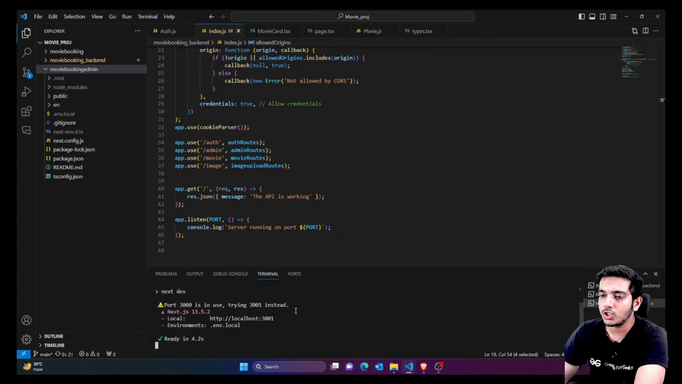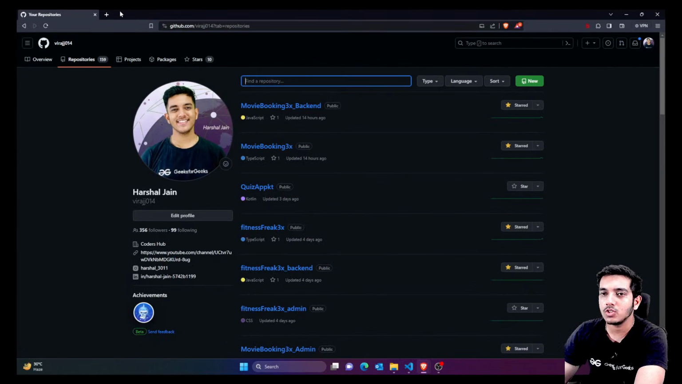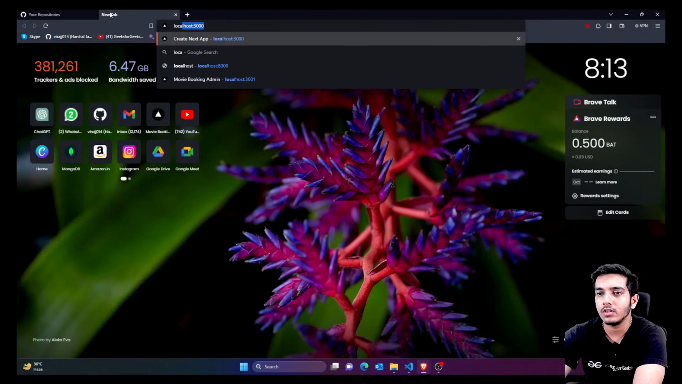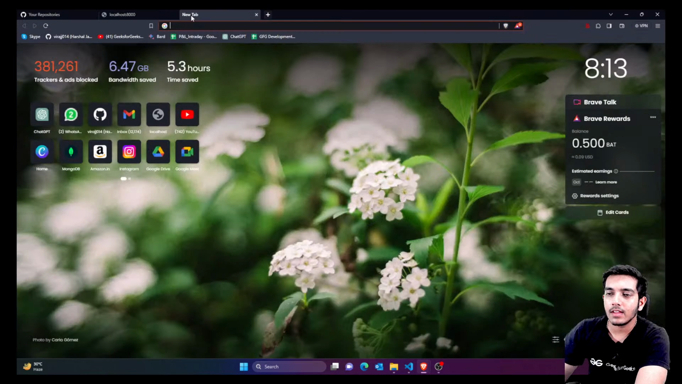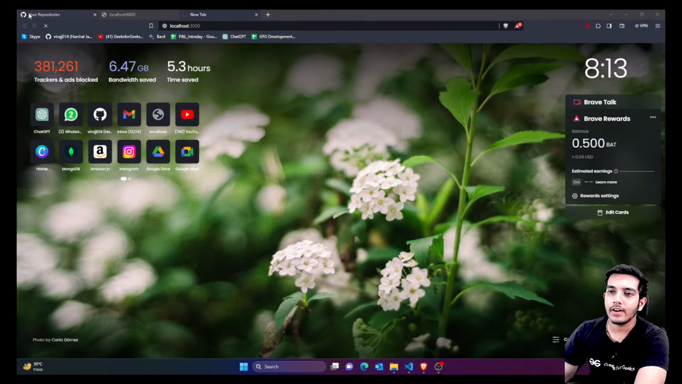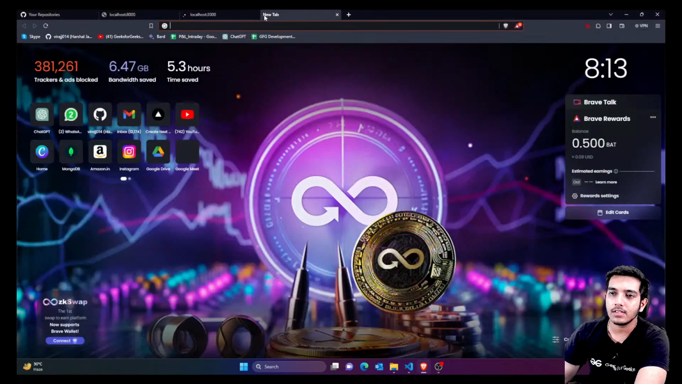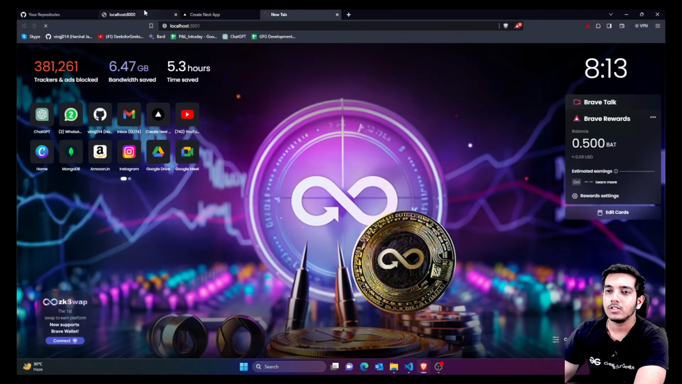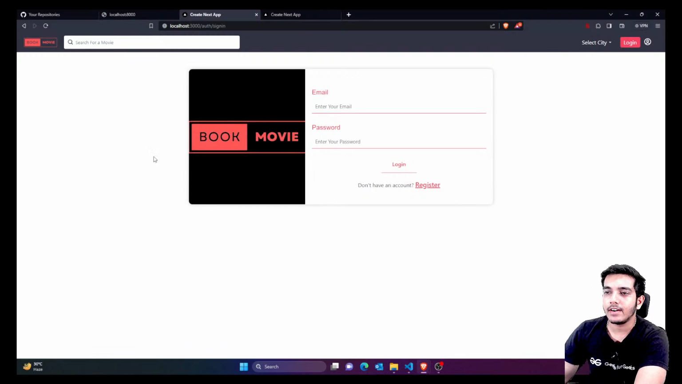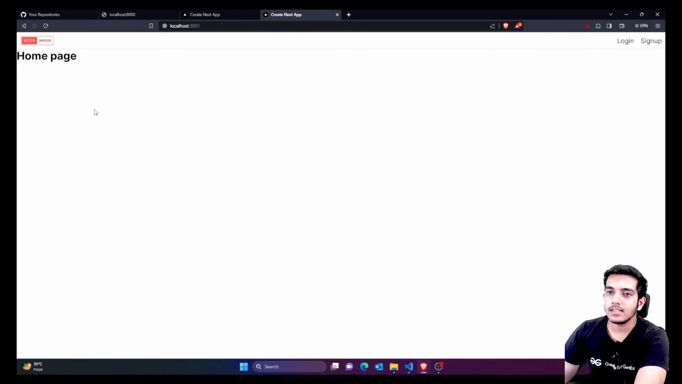So let's try to check if they are looking fine in the browser. First is localhost 8000, that is for my backend. You can see it's working. Then I would go to localhost 3000. This is my front end. Similarly, this is my admin panel. So backend, front end, and this is the admin panel.